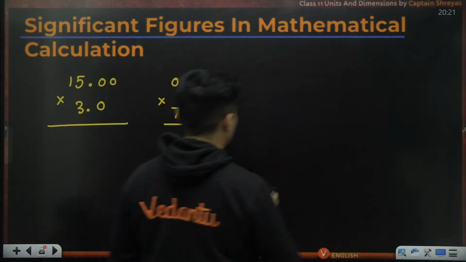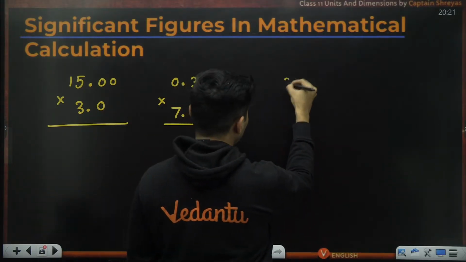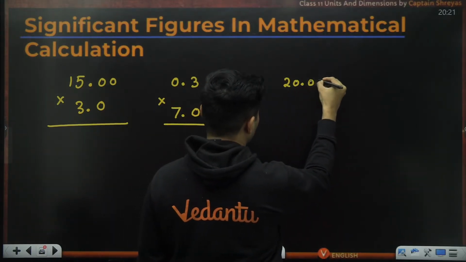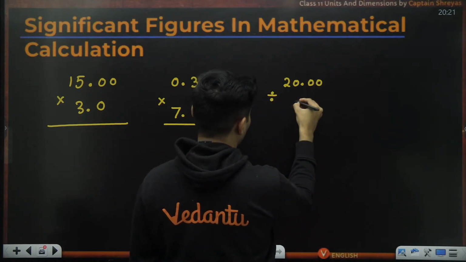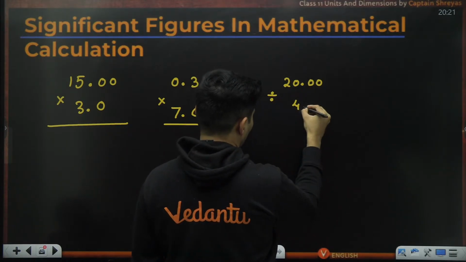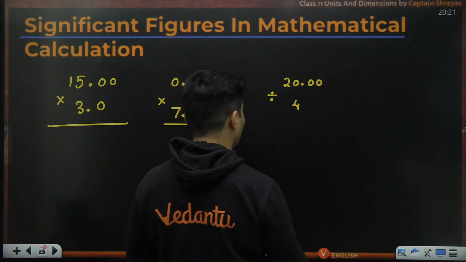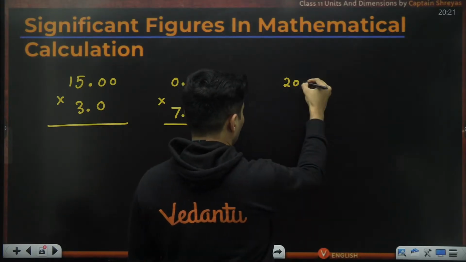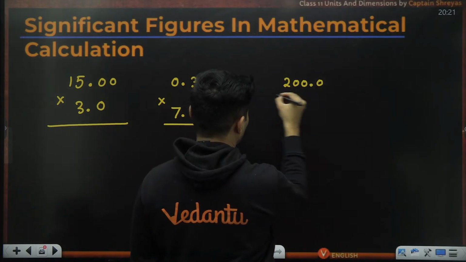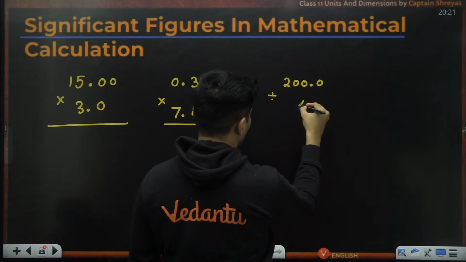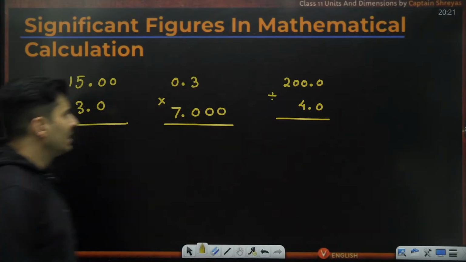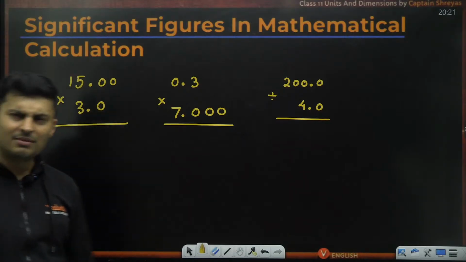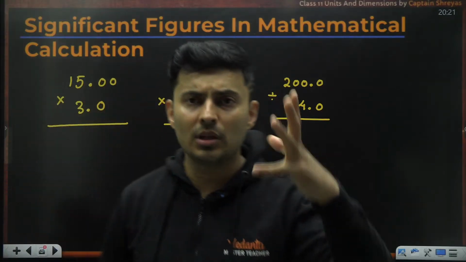Okay, then let's say 20.00 divided by 4, or let's say 200.0 divided by 4.0. Okay. So some multiplications and divisions which are very simple, just to make you understand how the rules work.